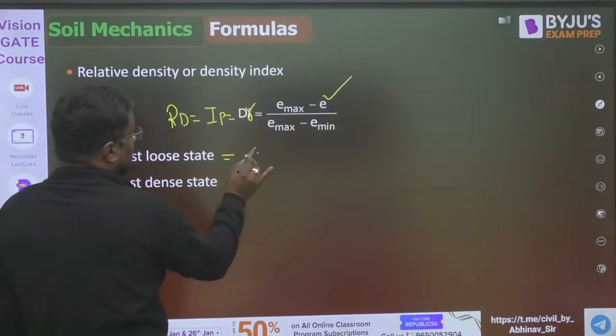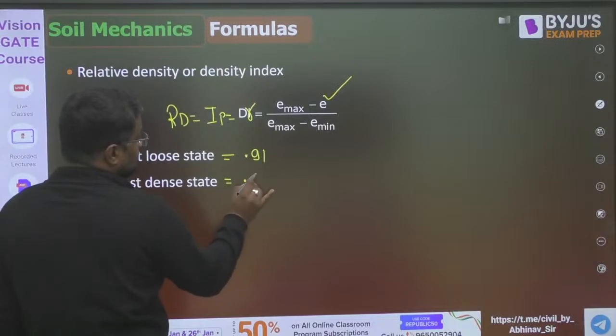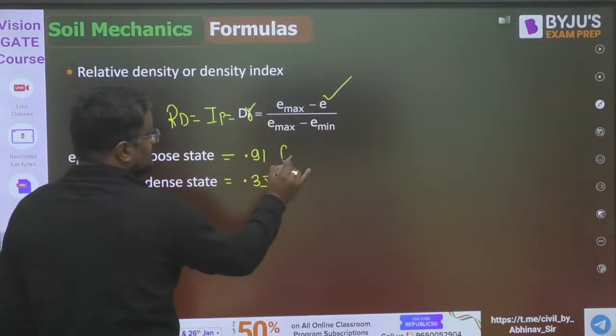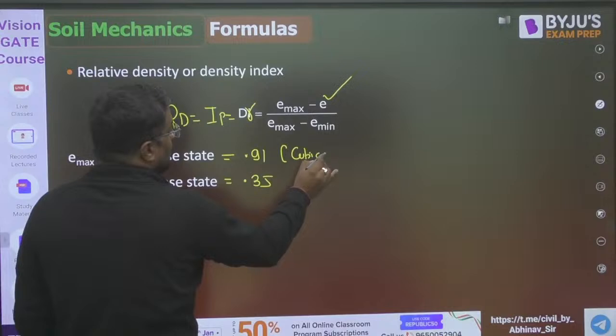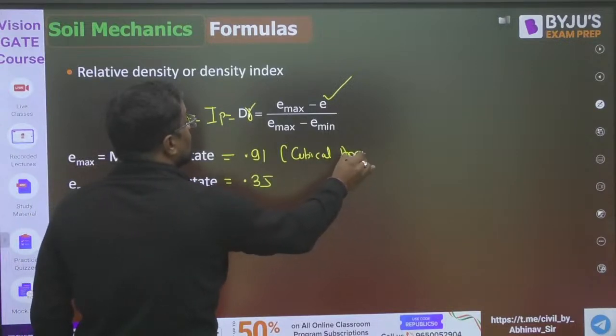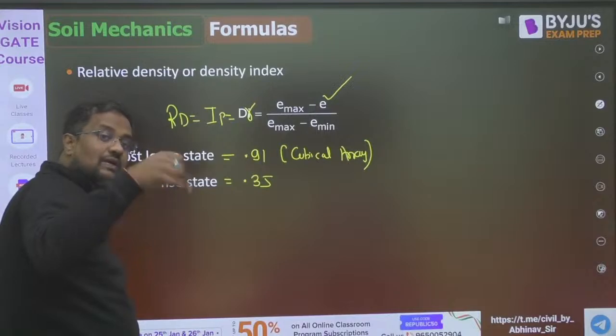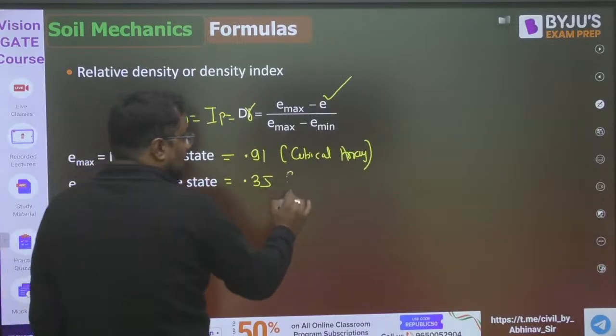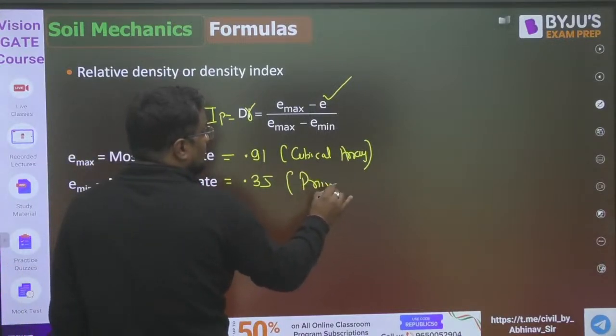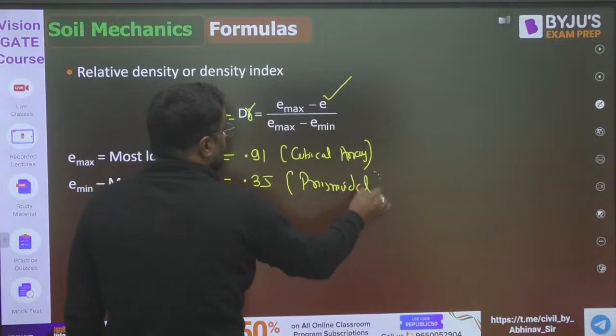So this is 0.91 and this is 0.35, the theoretical values in the case of cubical array. Why in cubical array is it the maximum void ratio? I have shown you in the picture. Why is it minimum in the prismoidal array? I have told you everything there.